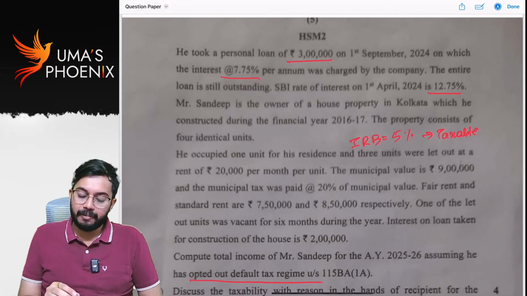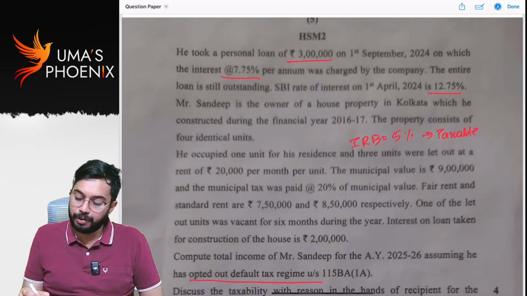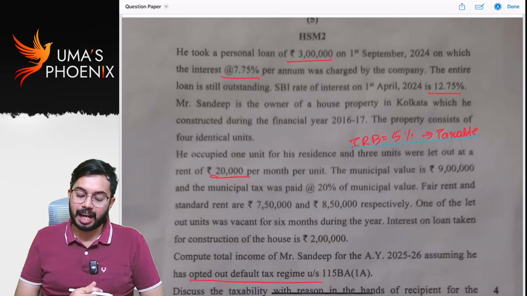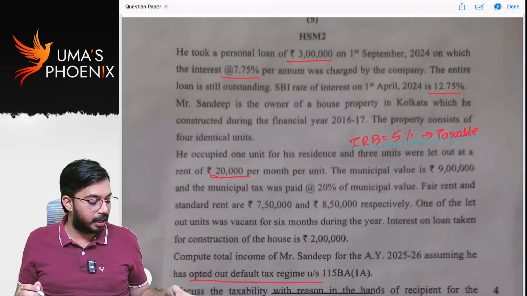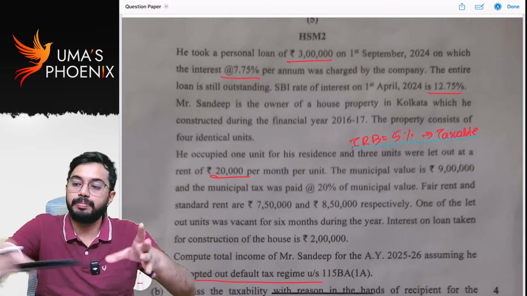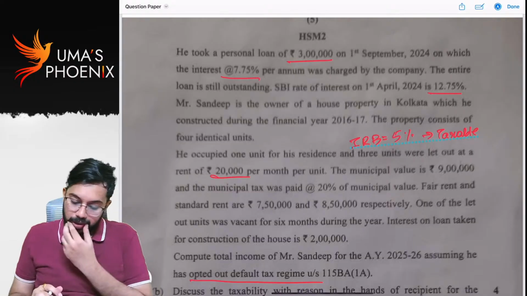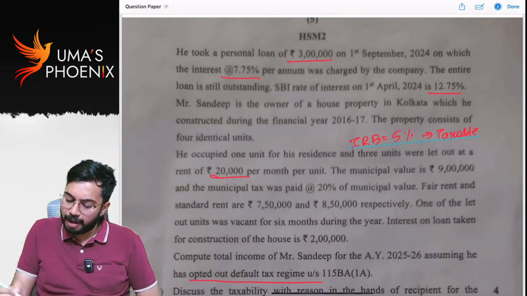He occupied 1 unit of his residence and 3 units were let out at a rent of 20,000 per month per unit. The municipal value is 9 lakhs and municipal tax was paid at the rate of 20% of municipal value. So you can calculate income from house property.